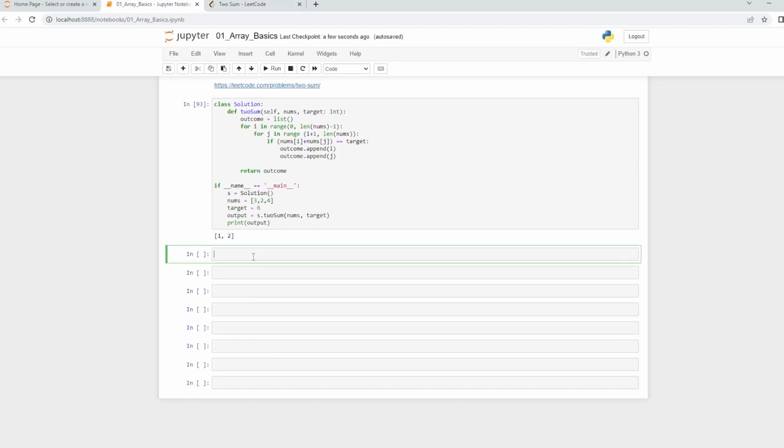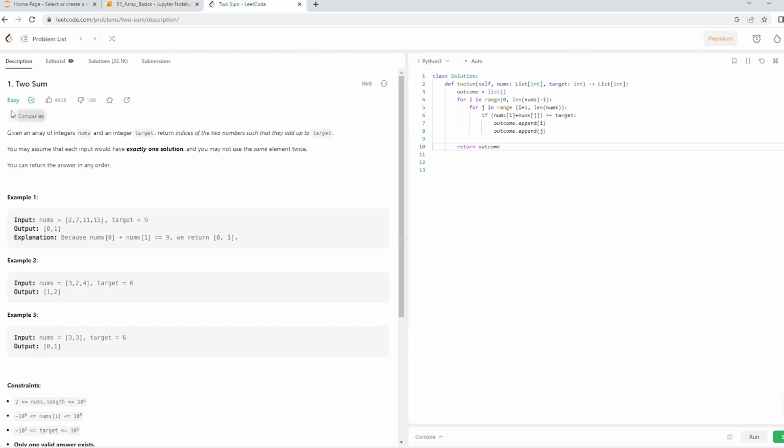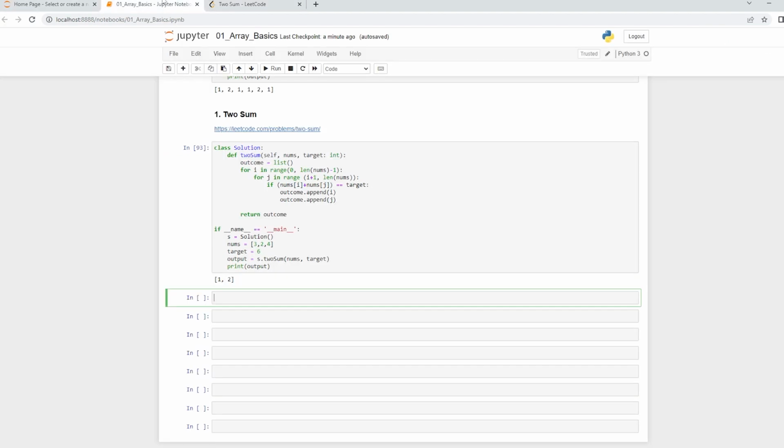Okay, and now we will proceed with our last question. For this last question I am taking a medium level question. When we talk about Leetcode, you have easy, medium and hard questions, and if you want to crack interviews of very reputed companies, you have to work with more medium questions. So the medium question that we want to cover is basically rotation of the array.